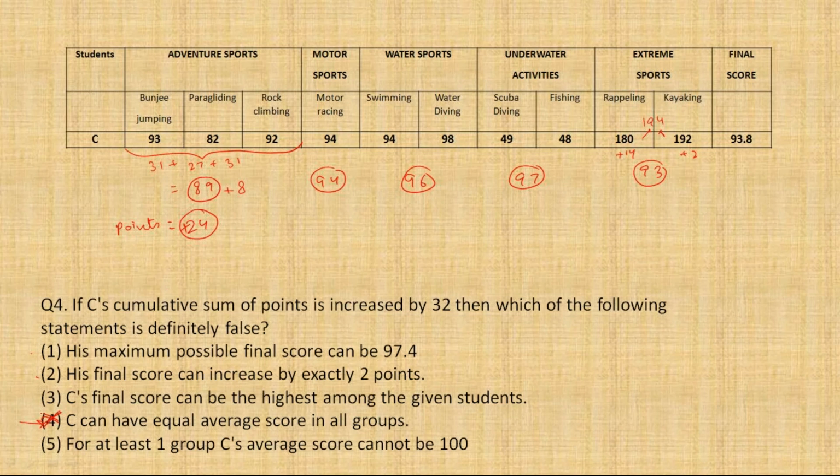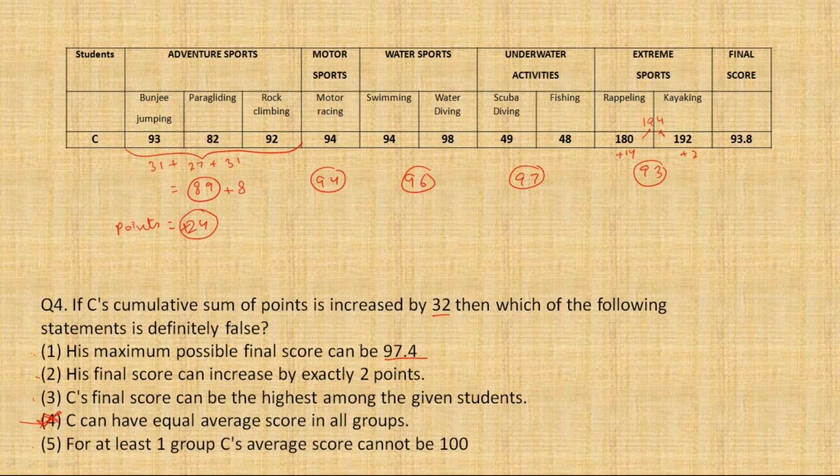मैं यहाँ पर सारे ऑप्शंस चेक करके नहीं दिखा रहा हूँ. I think with the work that we have done in the previous questions, you should be able to check them out automatically. थोड़ा सा आपको आइडिया ये दे सकता हूँ. For maximum possible final score, you would try to give maximum points to motor sport and underwater activities, after that water sports, then in adventure sport. ये करके आपको समझ में आ जाएगा कि 97.4 पॉसिबल है कि नहीं.